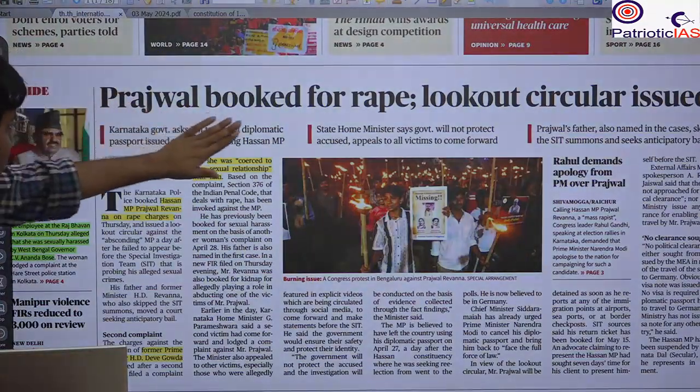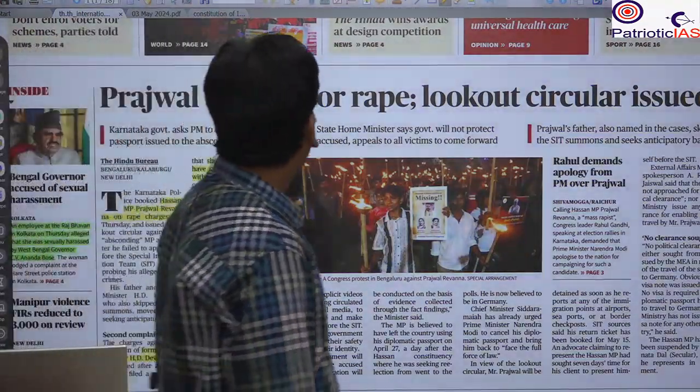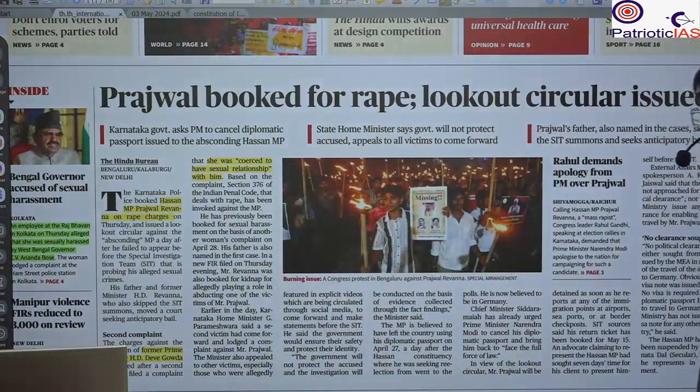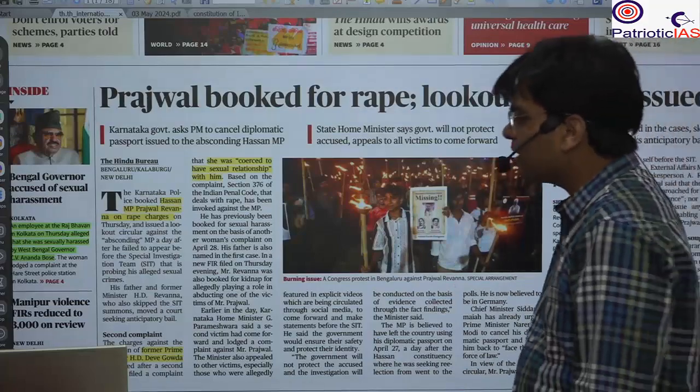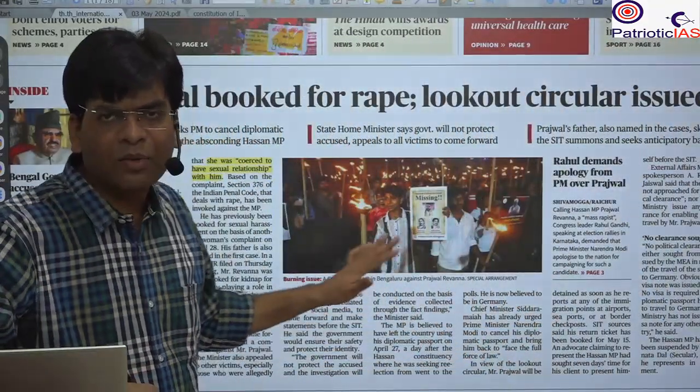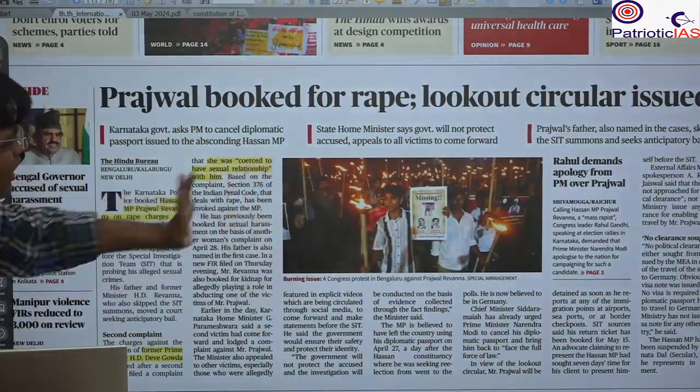The front page, the first news is the Prajwal case, booked for rape, with a lookout circular issued. This is a political and criminal case, a criminal area that we are not going to cover because it is political in nature.